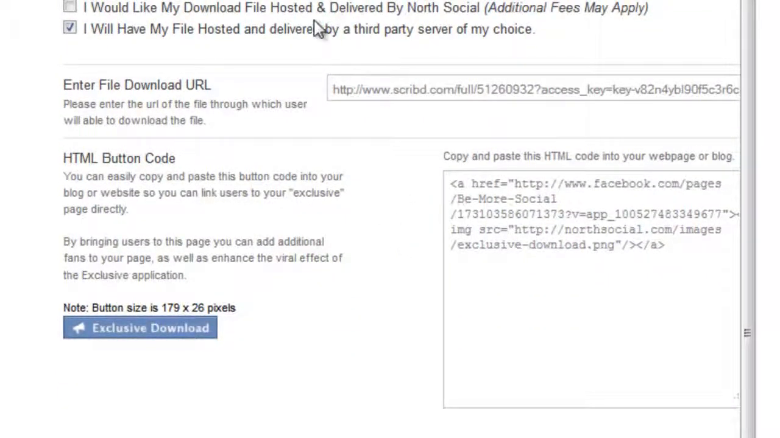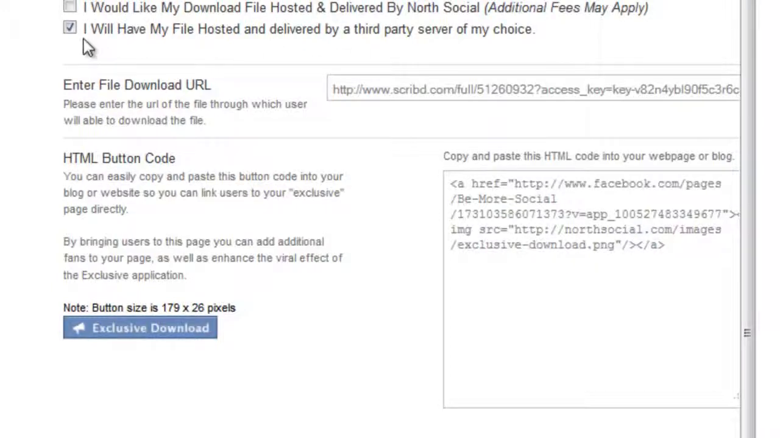There are two different ways we deliver the download. One is you can have us host the file and we deliver it, and we use Amazon S3. It's super fast, and we have a rapid time-expiring link so that it can't be shared. So users have to come back to your Facebook page in order to get the content, which is a great way of driving all of the users who want that content back to your Facebook page.